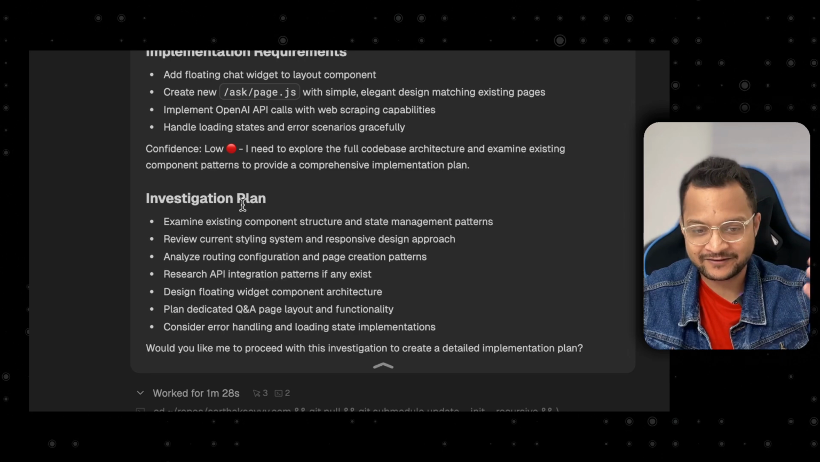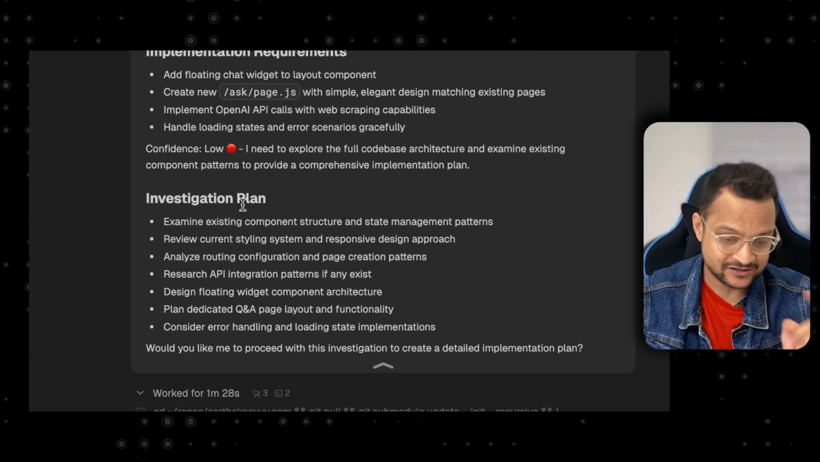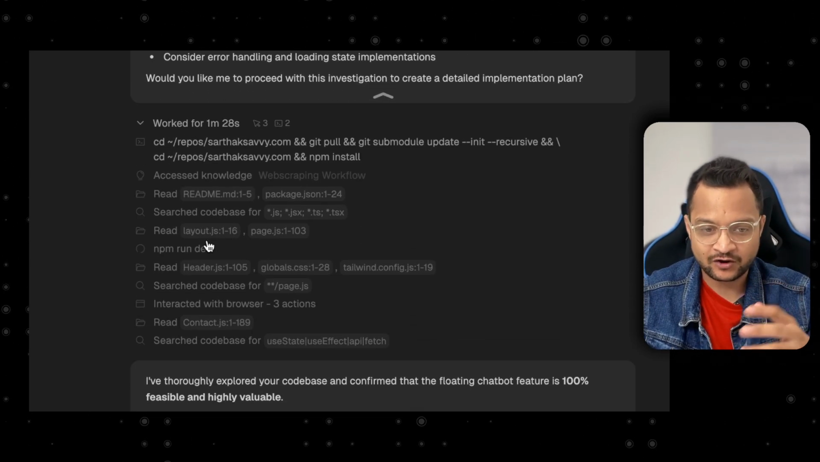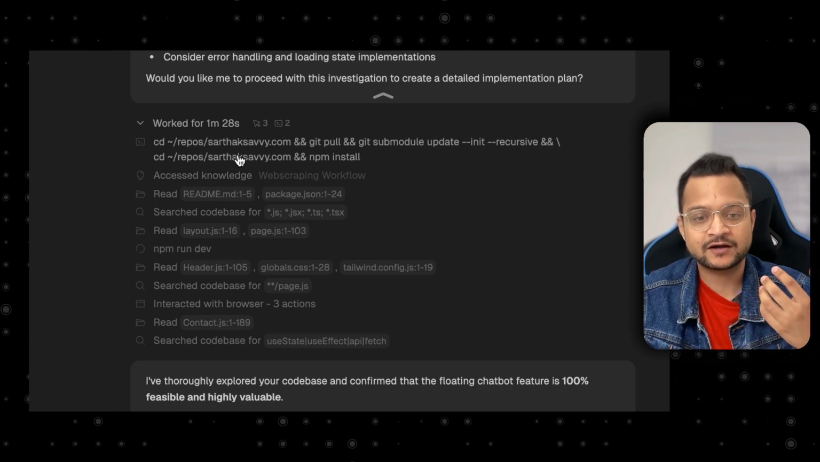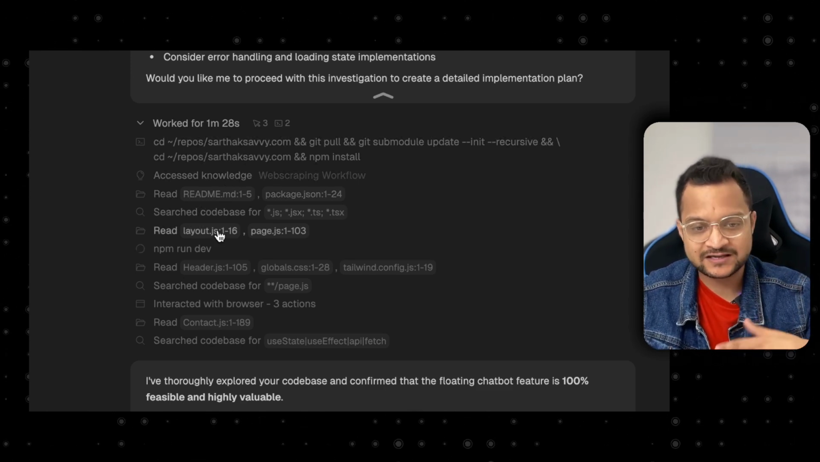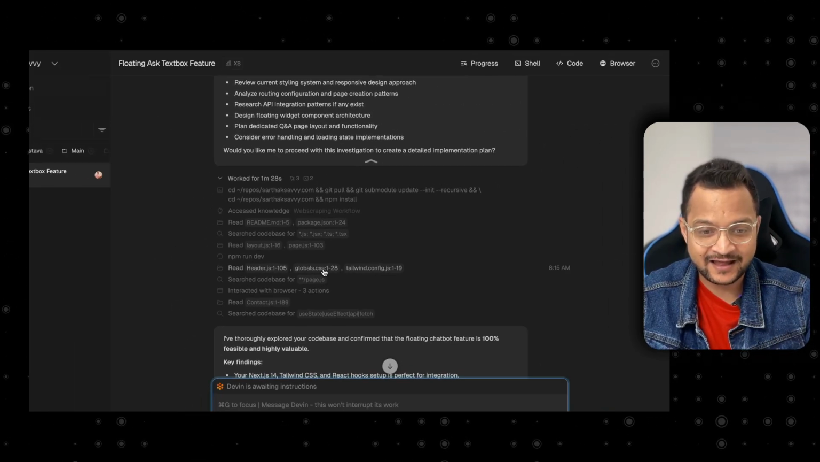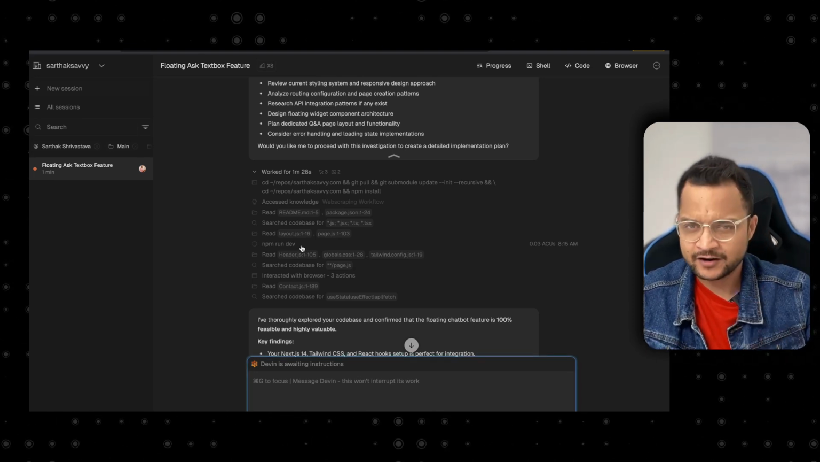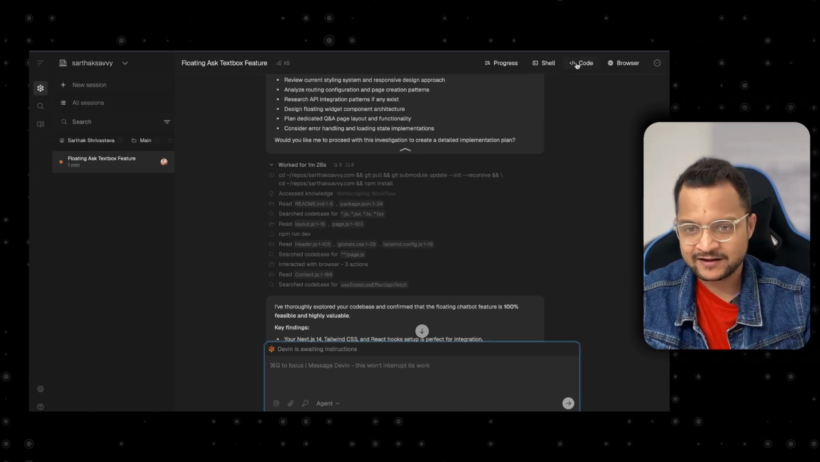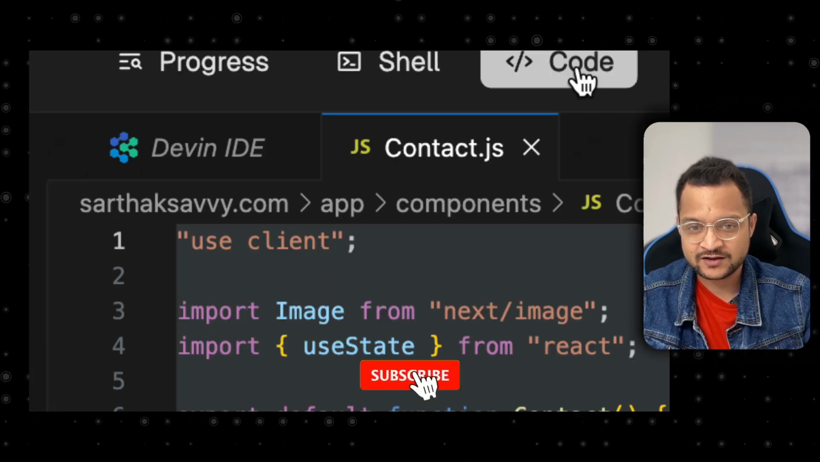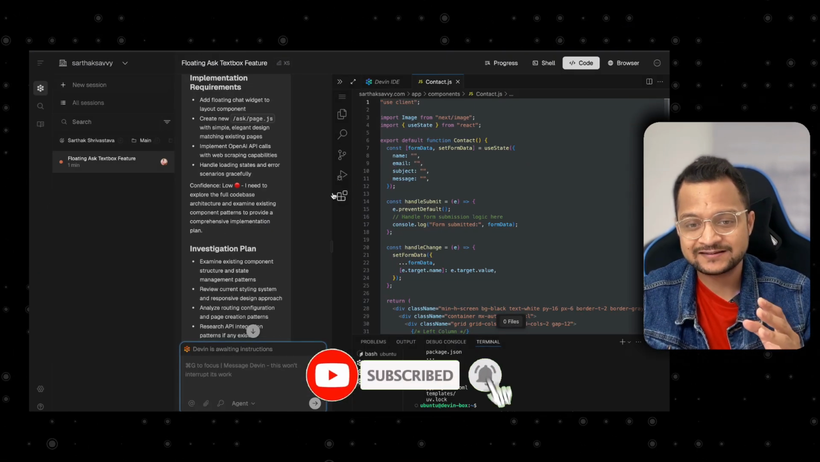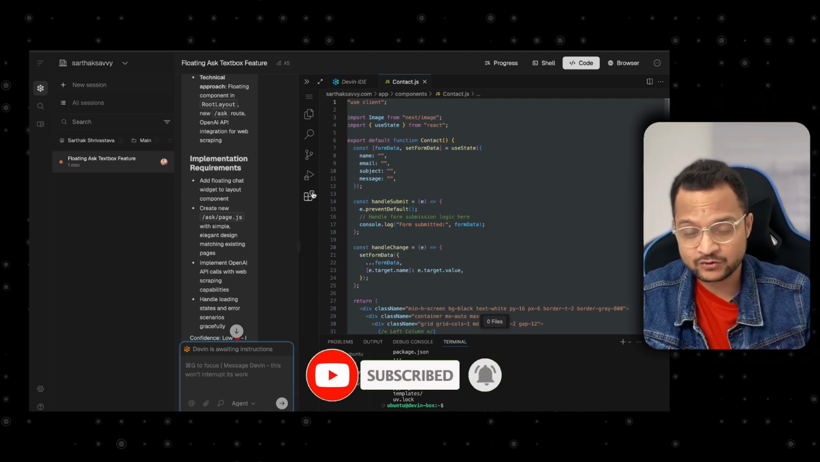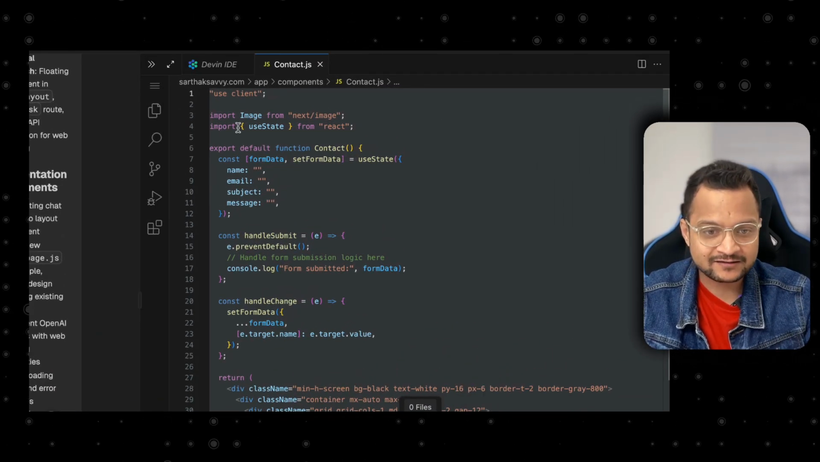So it's having a plan for the investigation. Now it is doing all those things, reading about the repositories, the knowledge base, the files, and now it's also running the website. But where? If you go on the right side, we can see we have the code section where you will actually see the real VS Code. Yes, the real VS Code is here.